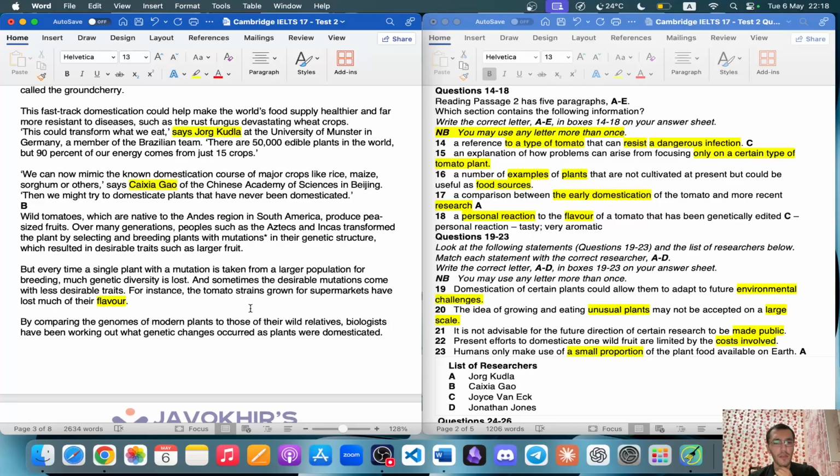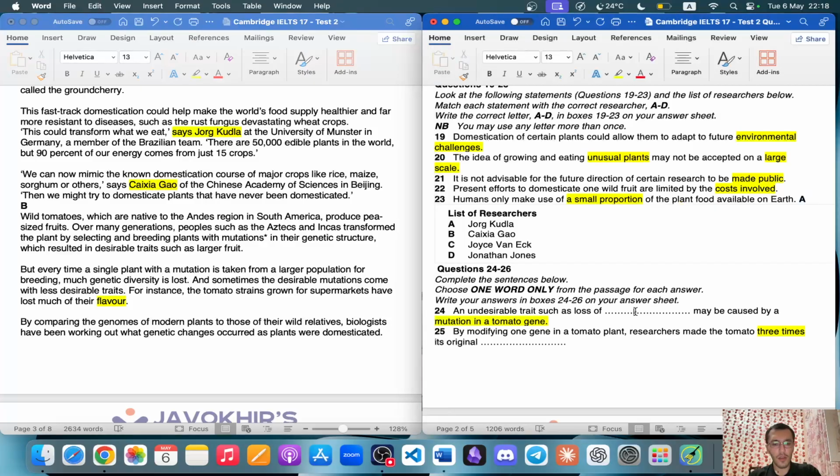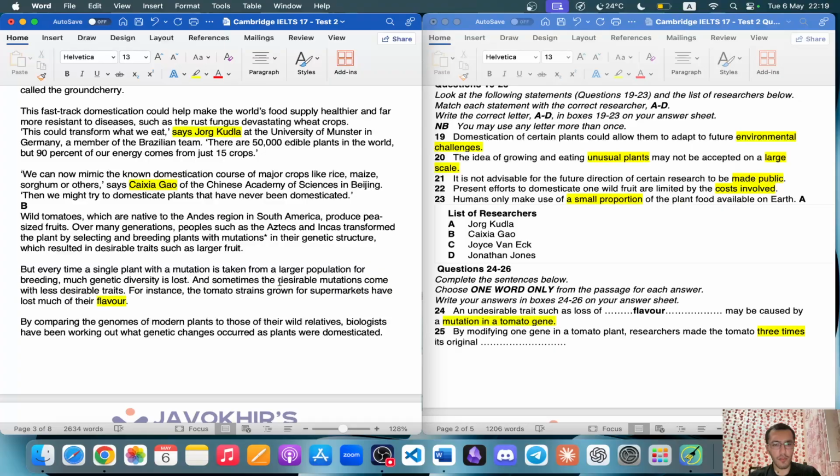For instance, the tomato strains that grow for supermarkets have lost much of their flavor. An undesirable trait such as loss of flavor. Flavor is spelled with a U in British English; in American English it is without the U. So, a mutation, tomato gene. So it's desirable mutations. You can see the paraphrases here, very close.